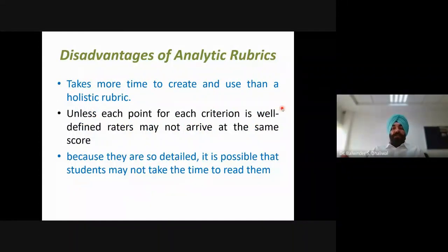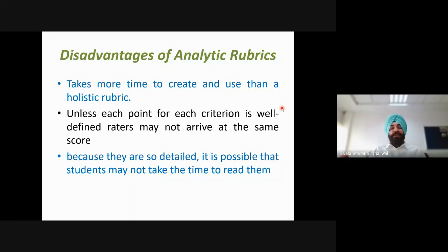What are the limitations or disadvantages of this type of analytic rubric? This takes more time to create and use than a holistic rubric. As we have seen for similar work, when we used 3 criteria for 4 different levels, we had to write 12 descriptions. So we have to write a description for all levels with respect to each criterion. That way we can compare the holistic and analytic rubrics during creation. So it takes more time when we are creating this rubric.